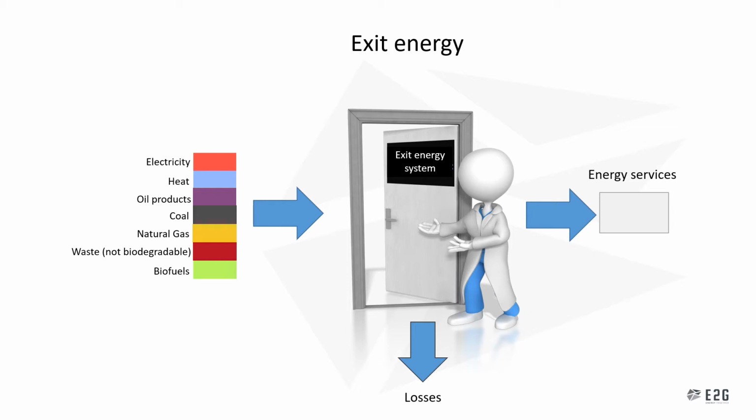We are at the place upon the energy together format where the energies leave the system to be consumed. The energies here are electricity, heat, oil products, coal, natural gas, waste, and biofuels. These energies get turned into energy services. There also occur some losses in this process. The energy services are, for instance, transportation, cooling, and light.